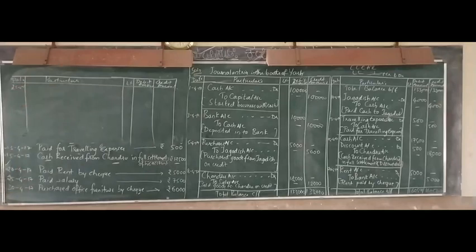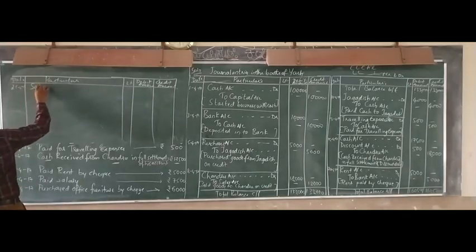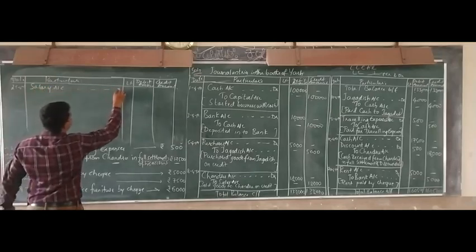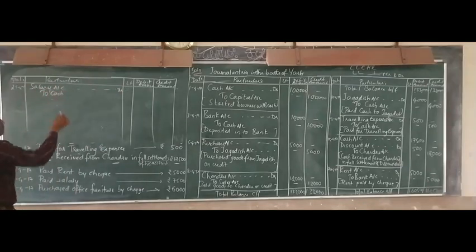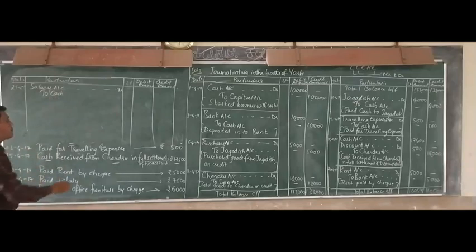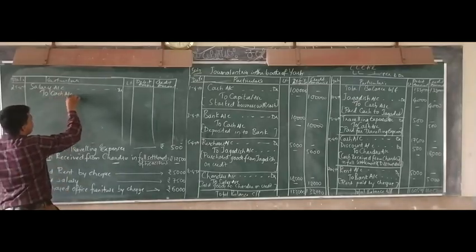25/4/2017. So what have you paid? Paid salary. You have paid salary. If nothing is mentioned, it means you paid cash. Okay, so salary is an expense, and expenses should be debited. Salary account is debited to cash account.